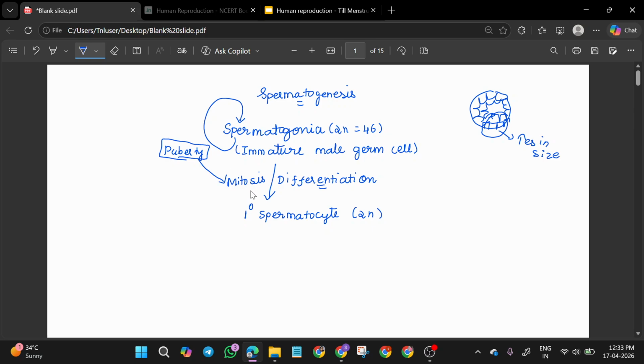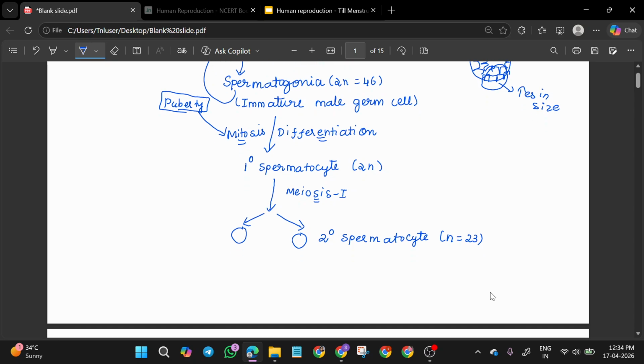This process happens only at puberty. Until then, spermatogonia just stay inside the testis without dividing. Only when puberty is attained will spermatogonia start to undergo mitosis and form primary spermatocyte. Primary spermatocyte will undergo meiosis 1 and form two cells, the secondary spermatocytes. The ploidy of secondary spermatocyte becomes n, because meiosis 1 is a reduction division, n equal to 23.